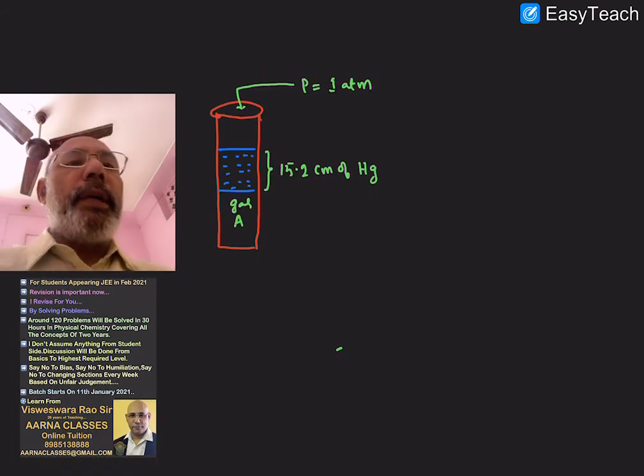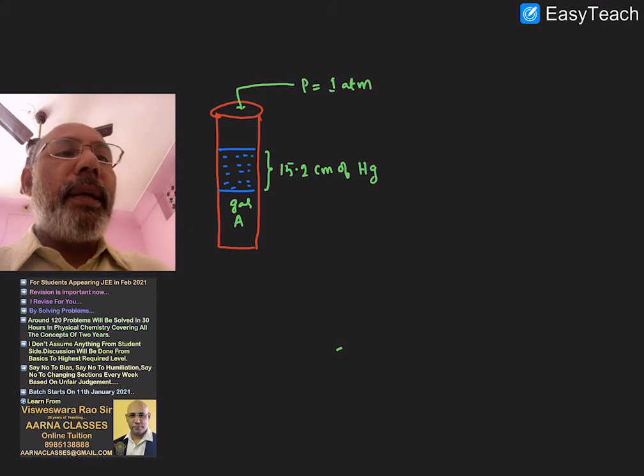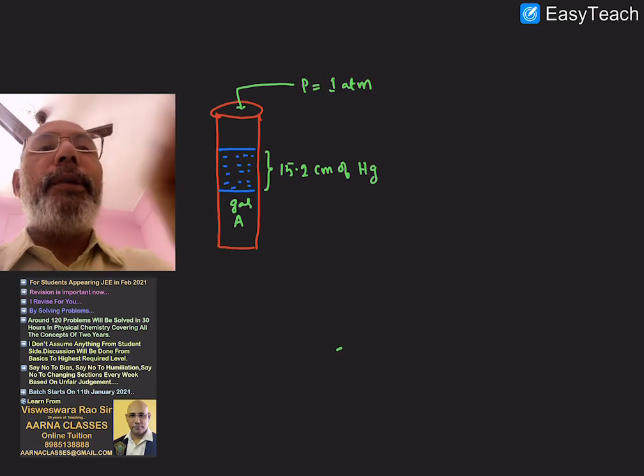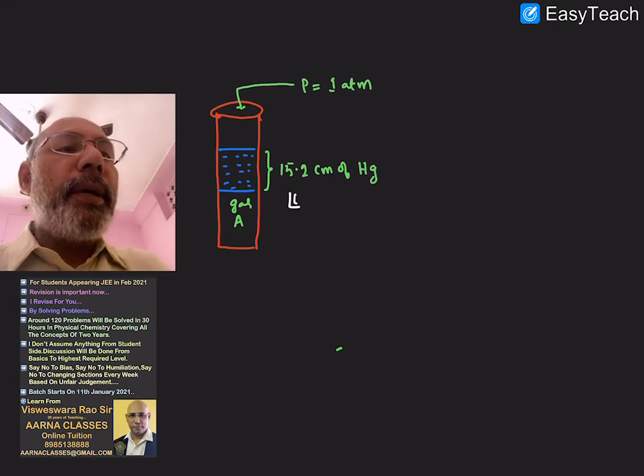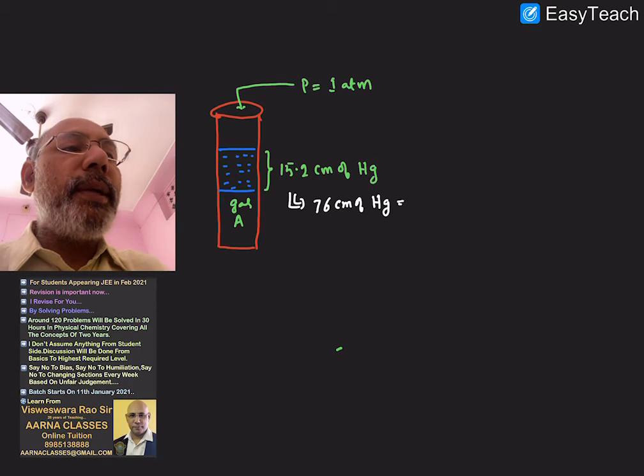Now I am continuing here. You can picturize it like this. The pressure shown by the oil is 15.2 centimeters of Hg. The atmospheric pressure is 1 atmosphere. Gas A is experiencing both of them. That means the pressure experienced by gas A is the sum of these two pressures. But to add, you have to convert this into atmospheres. 76 centimeters of Hg is equal to 1 atmosphere.